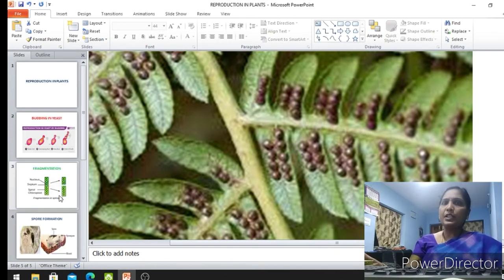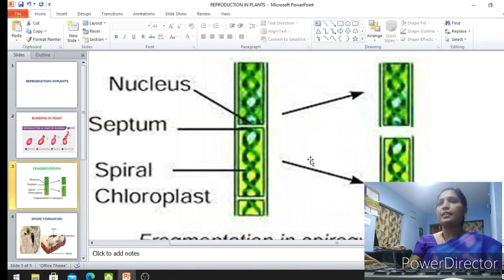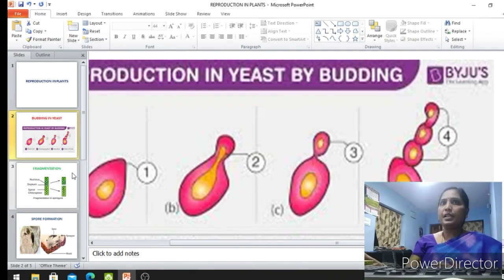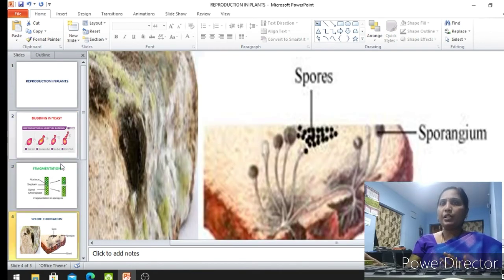This way they are giving rise to the new species. There are no seeds, no flowers or any gametes; male and female gametes are not there. So fusion is not taking place, fertilization is not taking place. This type of reproduction is known as asexual reproduction in plants. Examples of asexual reproduction in plants are budding, fragmentation, spore formation.